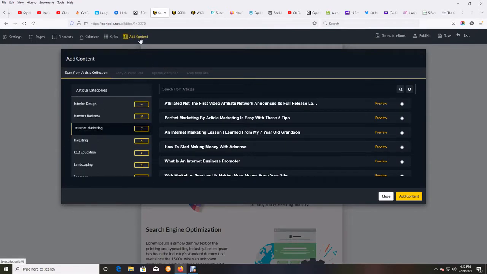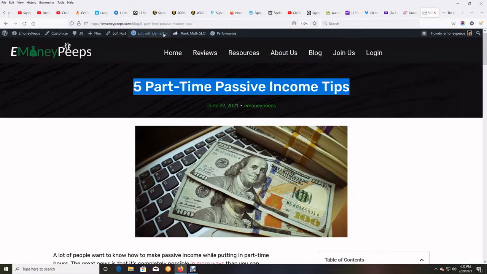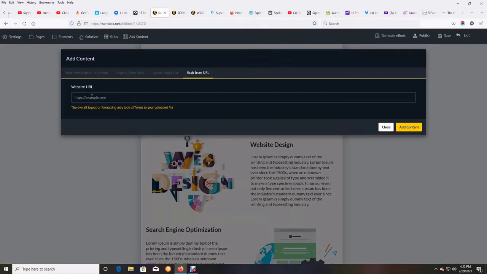You click on add content up here, you could grab from a URL, from a link. So you can click on that, and I'll go actually take one of my links from a blog post that we did, and I'll come back in here, and I'm going to give you an example of this, and I'm going to paste it in this box, the full link. And you can see, it even has a note here, the overall layout or formatting may look different to your uploaded file. That's because of styling and all the different ways that things are styled. But it will grab all of the text and everything from this post.